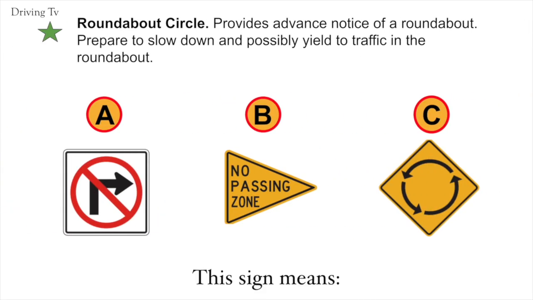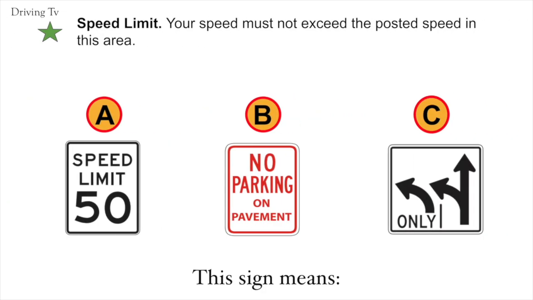Roundabout circle provides advance notice of a roundabout. Prepare to slow down and possibly yield to traffic in the roundabout. The correct answer here is C. Roundabout circle. Speed limit. Your speed must not exceed the posted speed in this area. Correct answer is A. Speed limit.